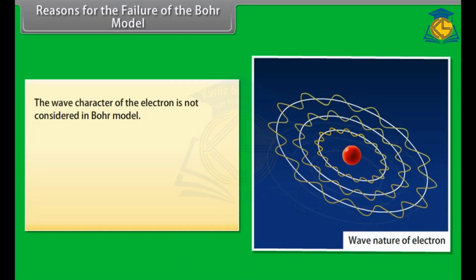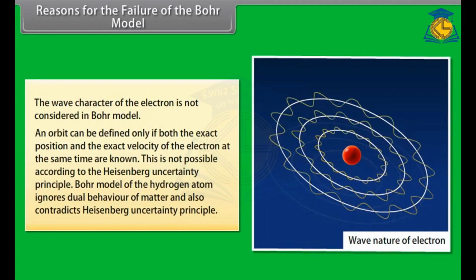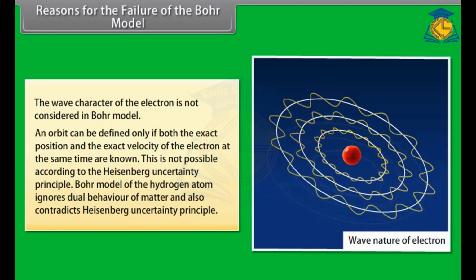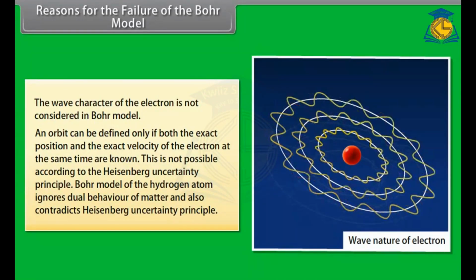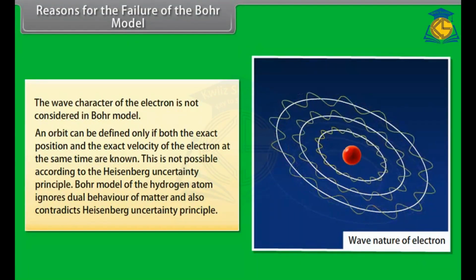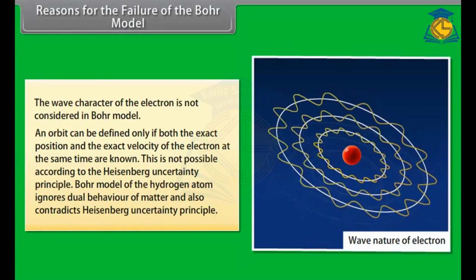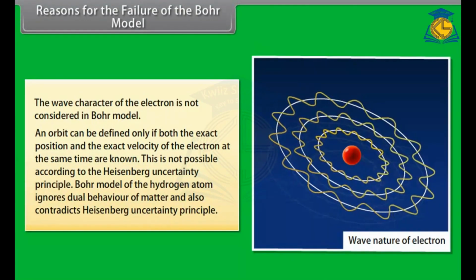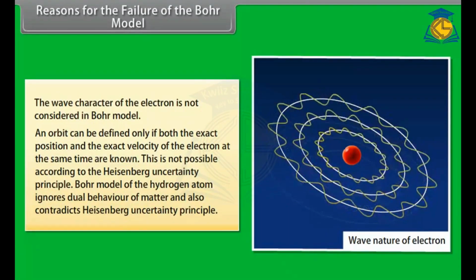The wave character of the electron is not considered in the Bohr model, and the orbit can be defined only if both the exact position and the exact velocity of the electron at the same time are known. This is not possible according to the Heisenberg uncertainty principle. The Bohr model of the hydrogen atom ignores the dual behavior of matter and also contradicts the Heisenberg uncertainty principle.